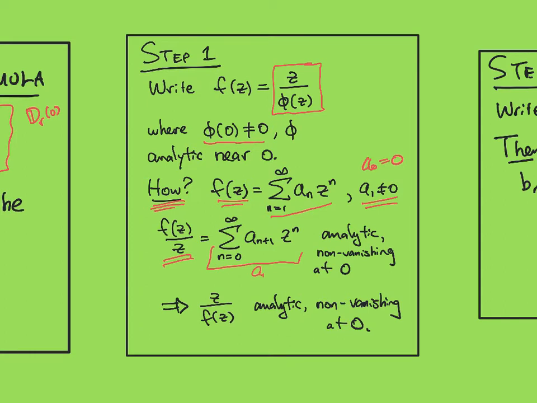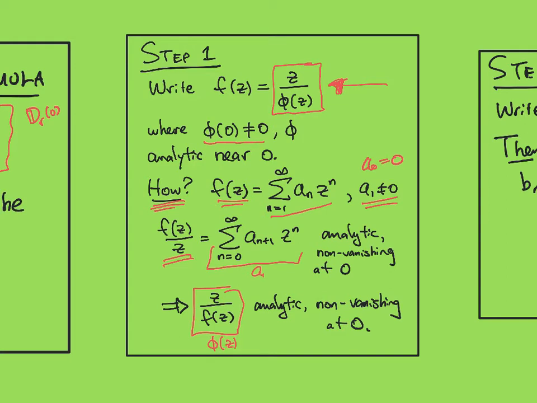Okay, so now this is analytic and non-vanishing at 0, so 1 over it will be holomorphic still, and we proved that holomorphic means the same thing as analytic. So this function, which is what phi is, is analytic and non-vanishing at 0. So you just have to kind of arrange f in this manner.